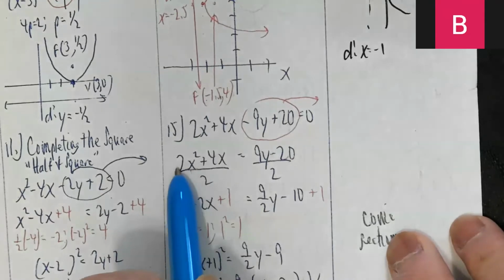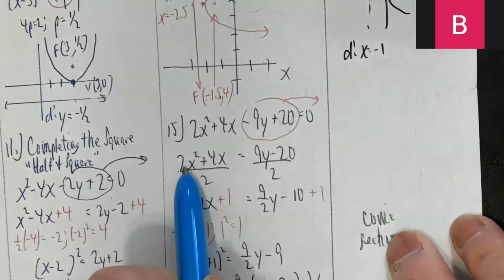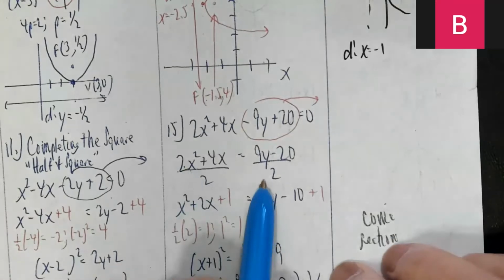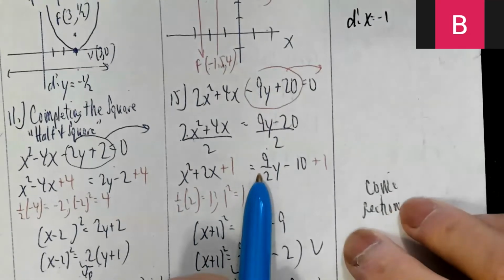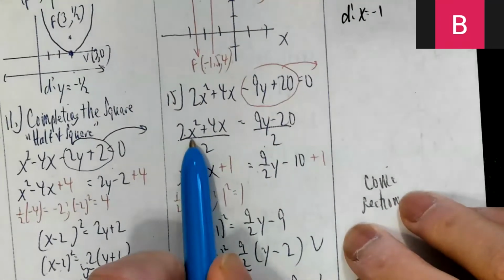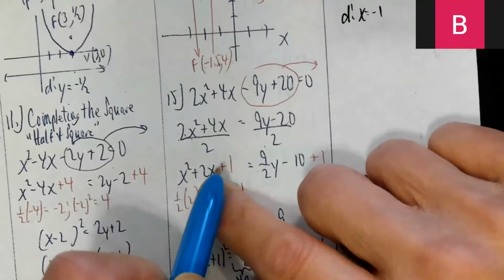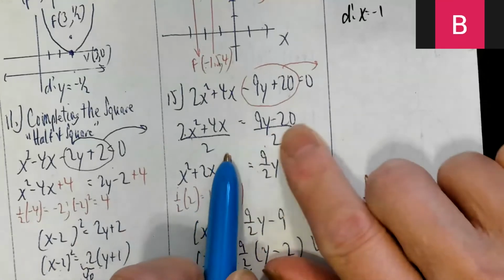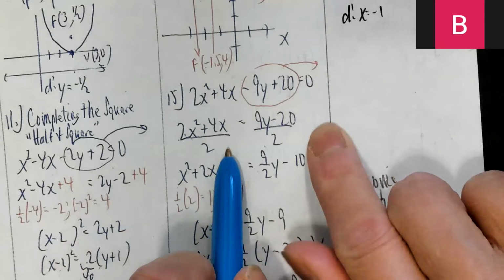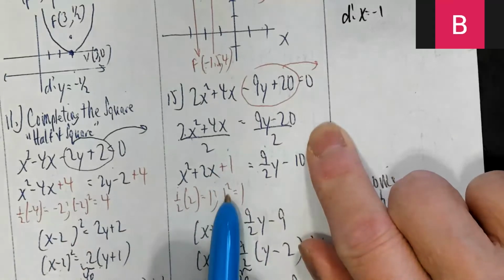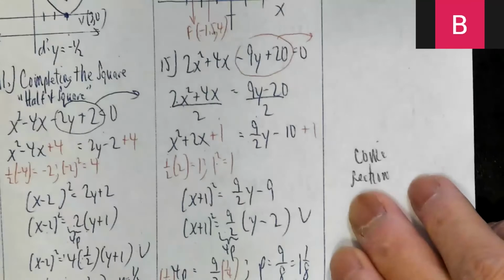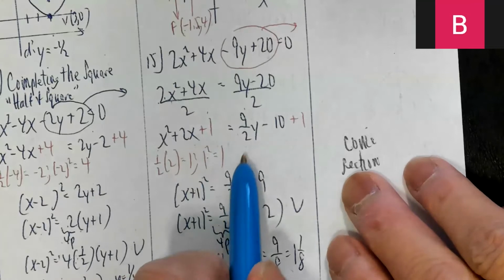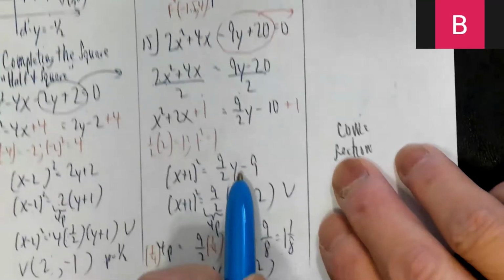Now, this time, there's a coefficient above the x squared. You might recall anytime you do completing the square, you don't want that 2 there. So I just divide out the 2. Yes, that's going to give me a fraction, but so be it. Got to live with it. So divide by 2, x squared plus 2x equals 9 over 2 y minus 10. Complete the square. Half of 2 is 1. 1 squared is 1. So add 1, add 1. This becomes x plus 1 squared. This is 9 over 2 y minus 9.